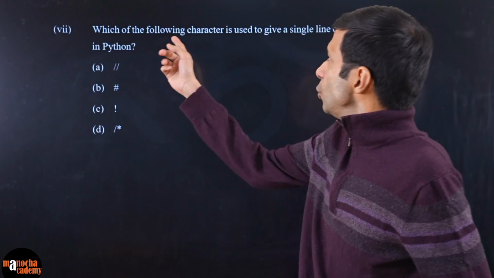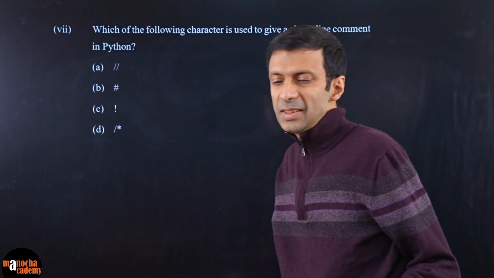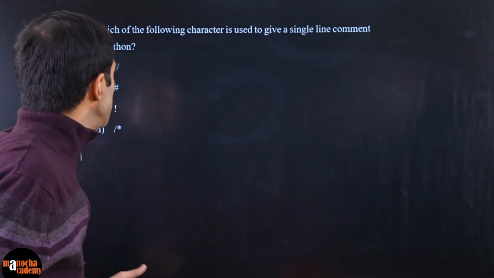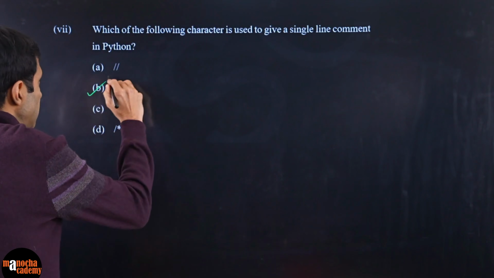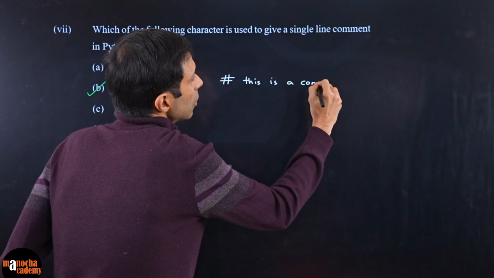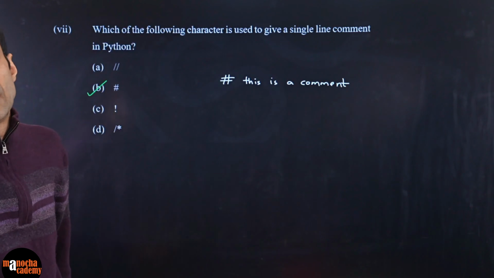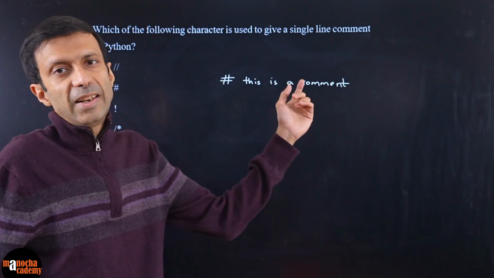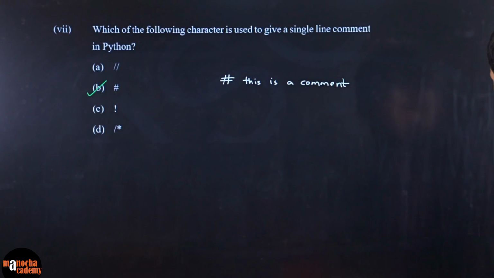Next question, which of the following characters is used to give a single line comment in Python? This is a simple question. For single line comments, we use the hash, right? When you write something like this in Python code, during compiling and running, this line is ignored. It's a comment for us. So the correct answer is hash.